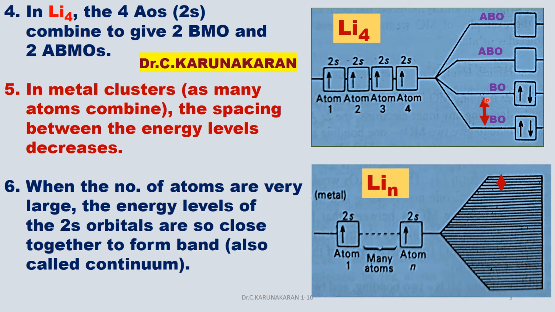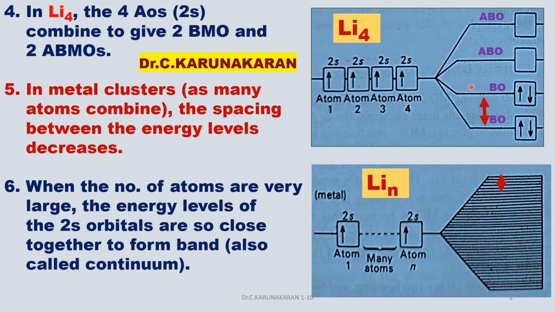As you see, the energy difference between the molecular orbitals decreases. In metals, that is in a cluster of atoms, as many atoms are combined, the spacing between the energy levels of 2s molecular orbitals decreases.